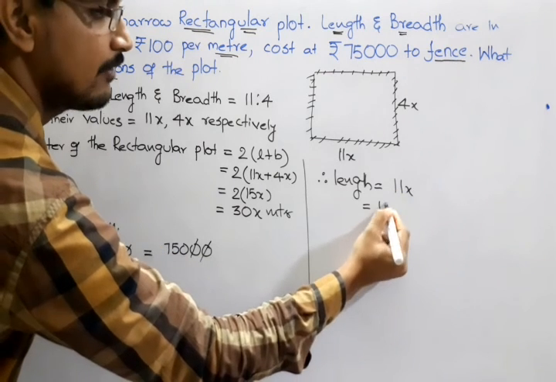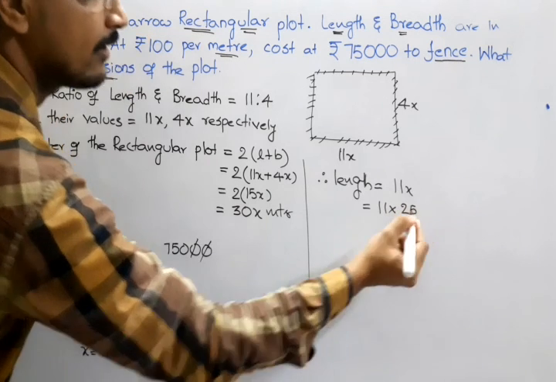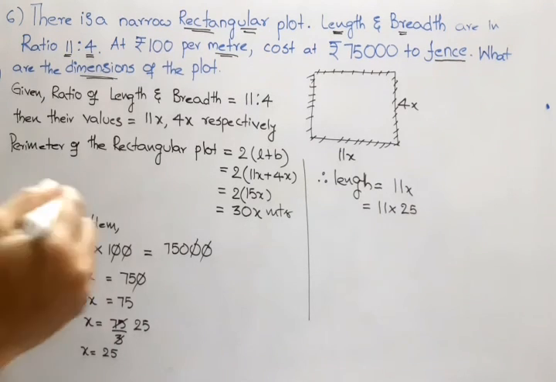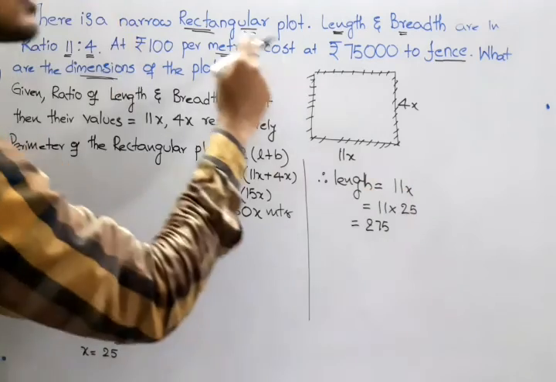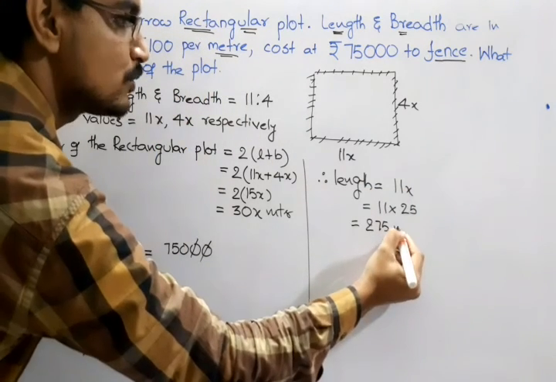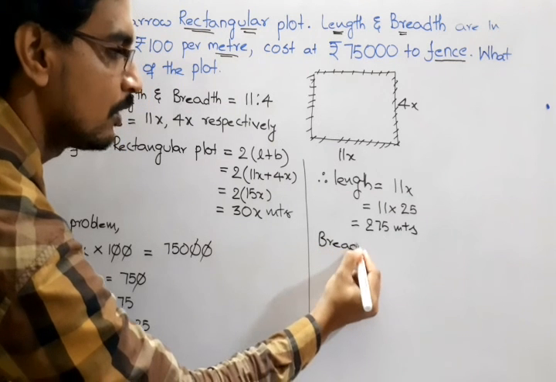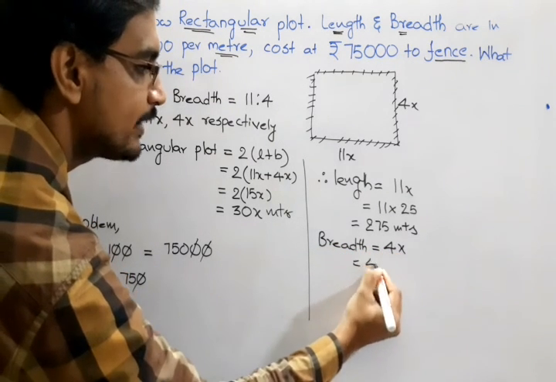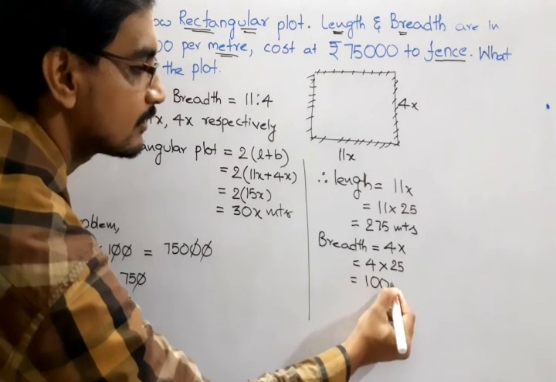That means 11 into, we got the value of x as 25, which makes 275. As the discussion is all about meters, it is 275 meters. Now breadth is equal to, what is the breadth we took? 4x. That means 4 into 25, that is equal to 100 meters.